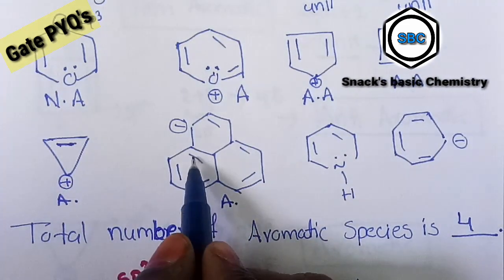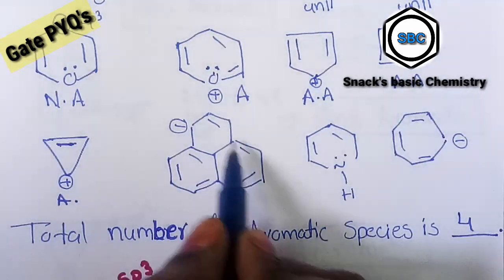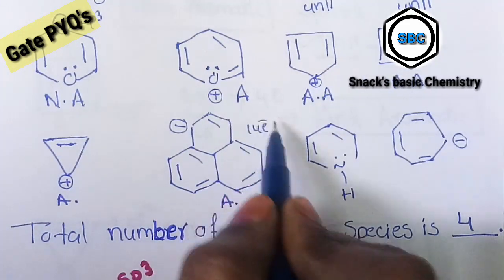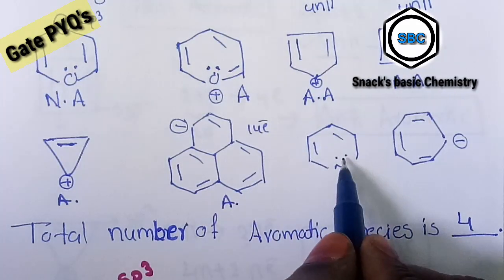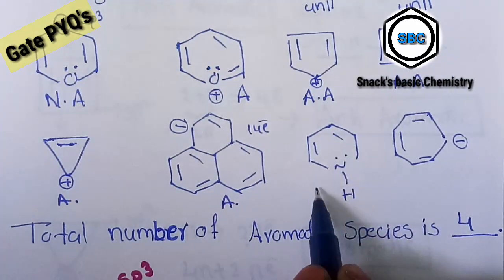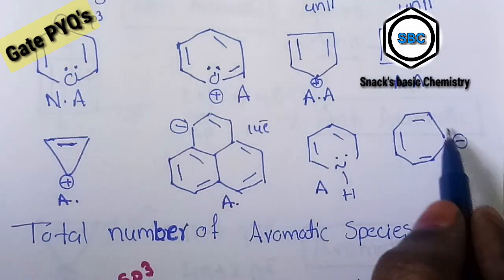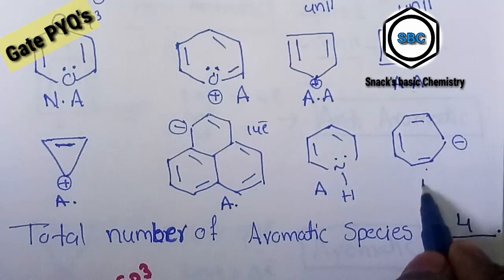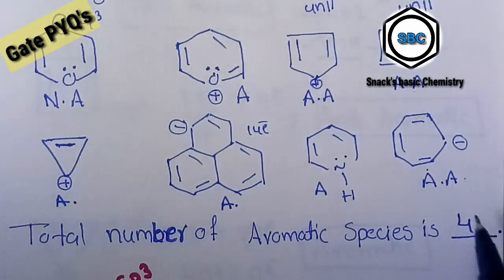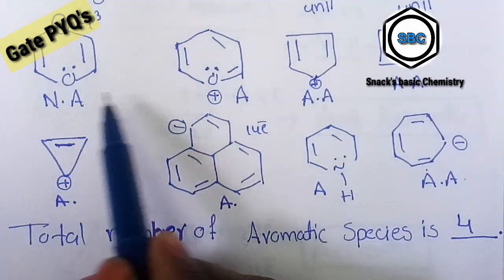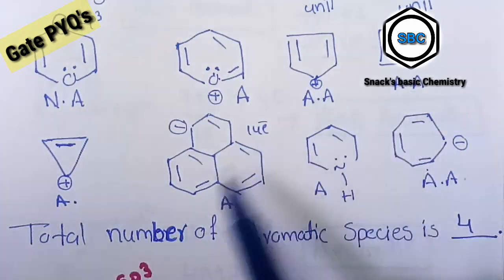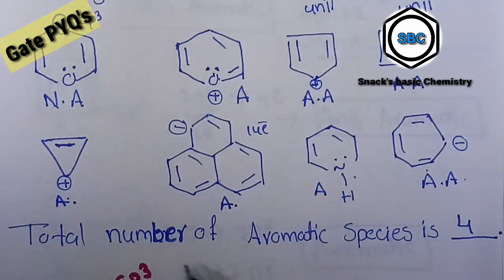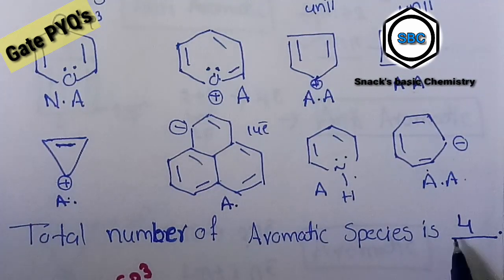This is also an aromatic compound. Why? Total how many electrons? 1 2 3 4 5 6 7, 7 times 2 is 14 electrons present, so it is aromatic. It has proper conjugation, so it is also aromatic. This one does not follow Huckel's rule, so it is an anti-aromatic compound. Total how many are we counting? 1 2 3 4. Yes, total number of aromatic species is 4.